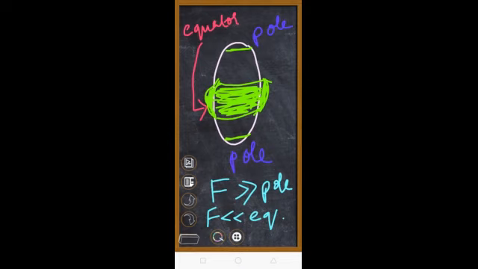Here in the image you can see what I have drawn with the white color, that is the spherical shape of the earth. This is what you have studied, but actually it is not so. Now see the green lines I have drawn. You can see at the poles I have drawn flat green lines. Actually the earth is like that. It is not rounded at the pole, it is flattened at the pole.